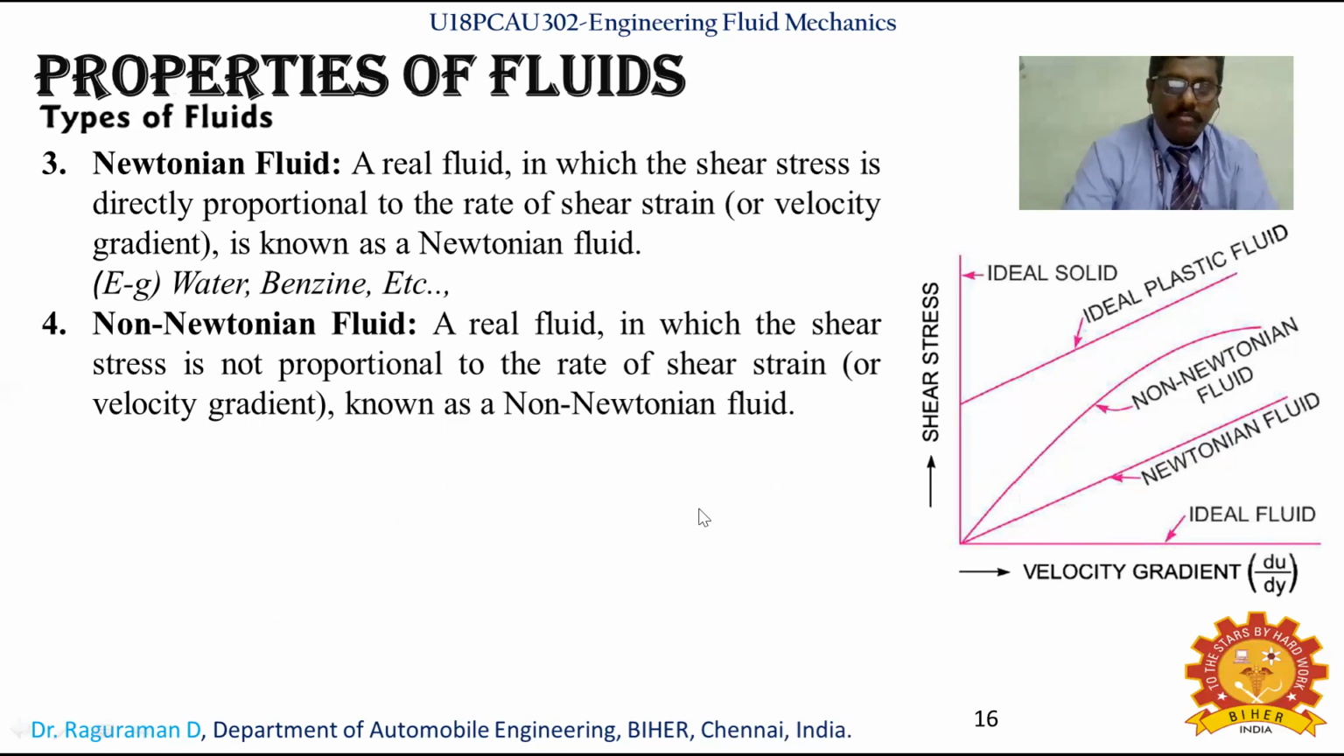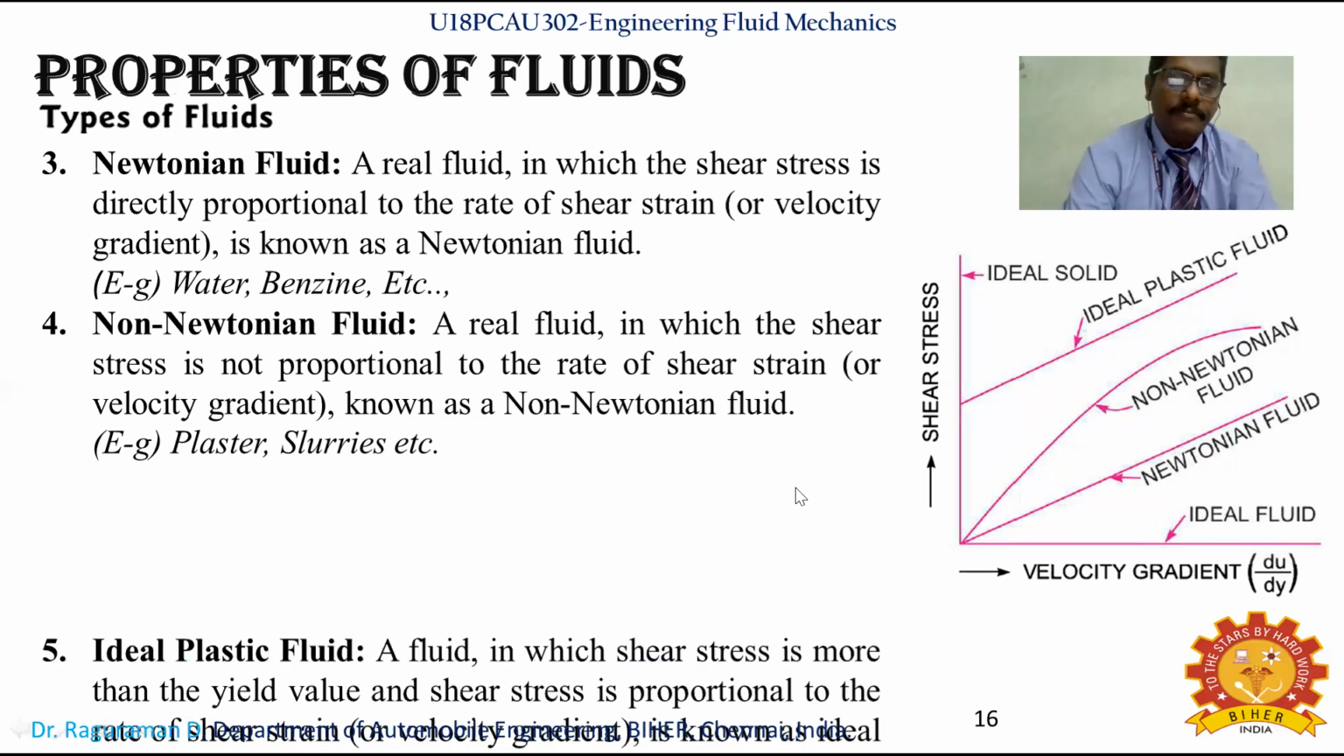Similarly, a non-Newtonian fluid is a real fluid in which the shear stress is not proportional to the rate of shear strain. So that's what you can see as a curve. If it is directly proportional, then it will be a straight line. If it is not directly proportional, that's what you are seeing as a non-Newtonian fluid. The example is plaster. It does not have a direct correlation between shear stress and shear strain.